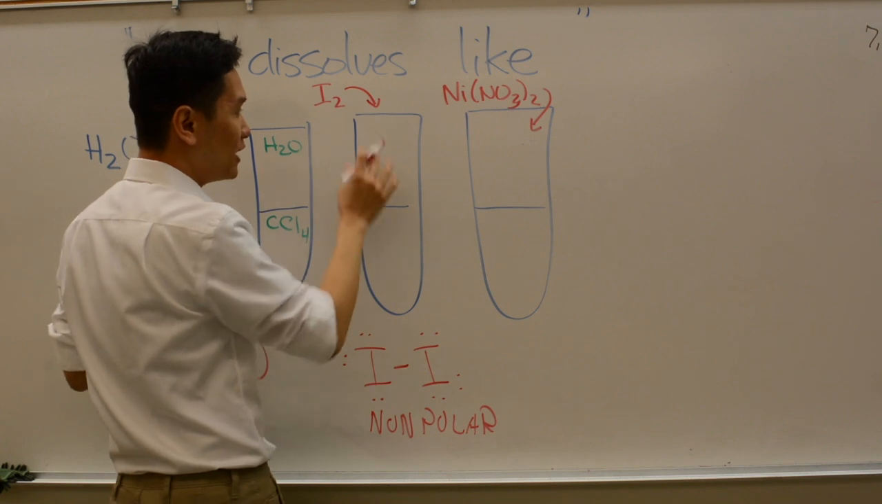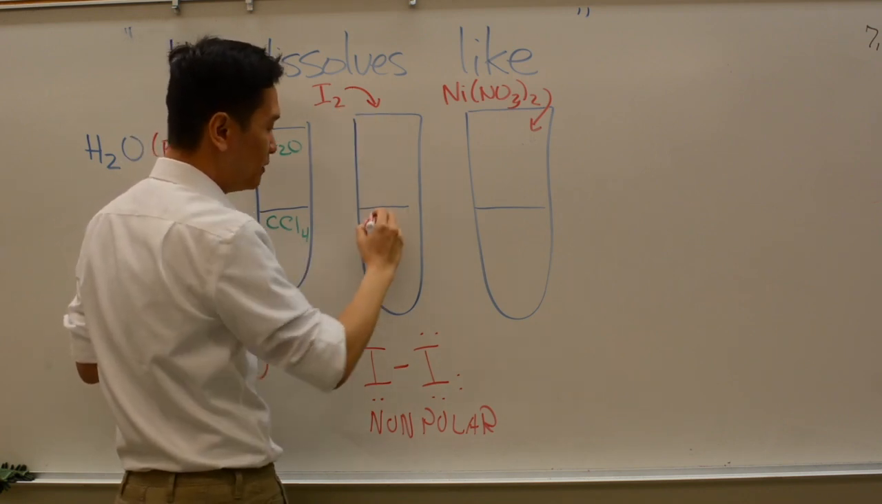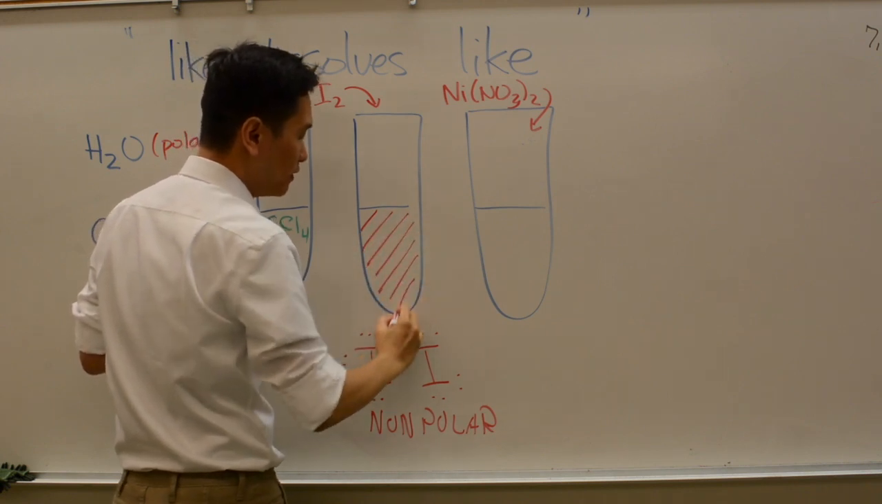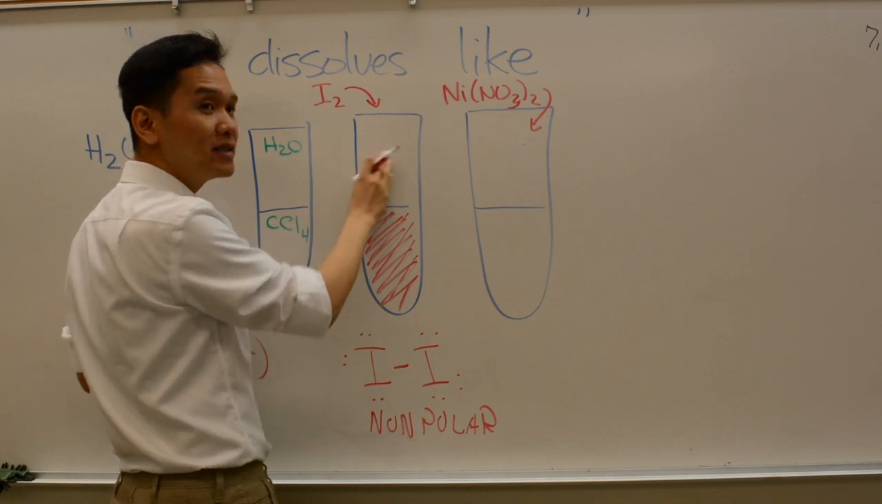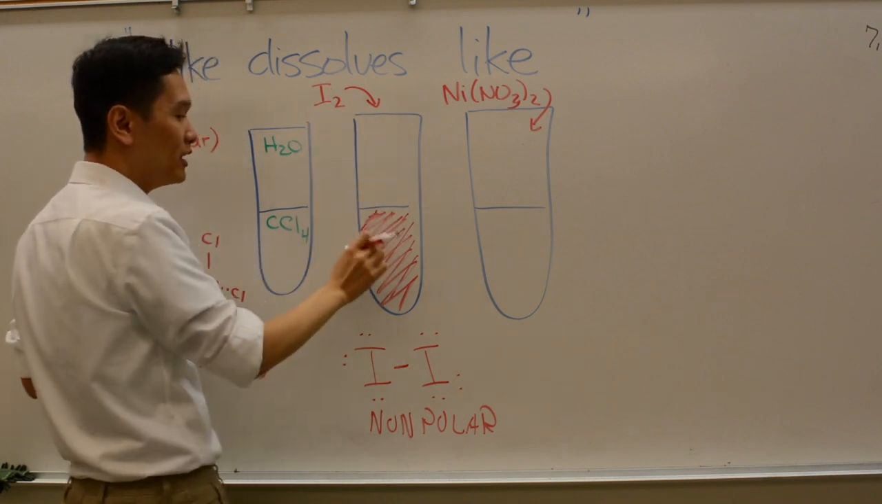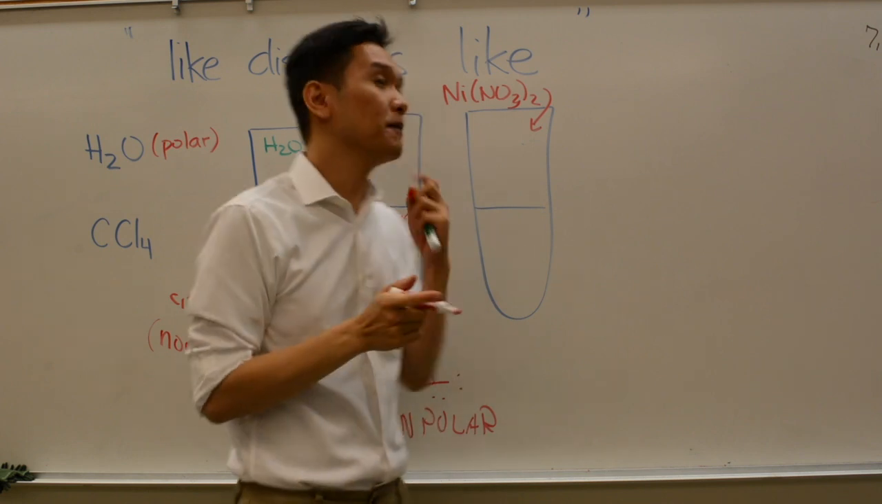So you can tell when you add this in that iodine did mix down with this layer, because this layer becomes very brown, reddish brown. Whereas this layer will still be clear, meaning the iodine was dissolved in this layer. Okay, so let's try that idea one more time.